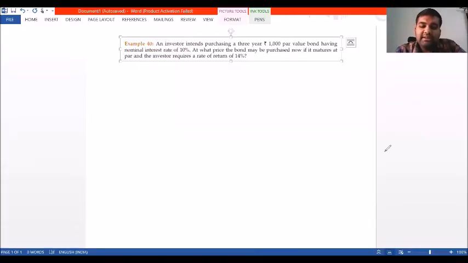So now we'll see a time value of money problem. This is a bond valuation problem given in your institute material. Before I start with this, let me tell you how a bond works.